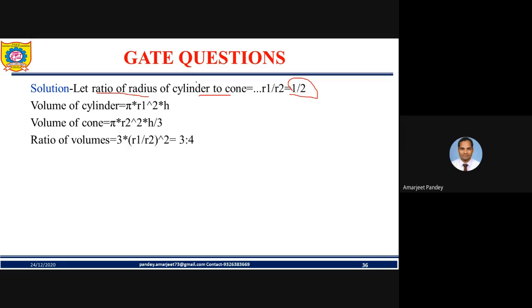Okay, we are considering the ratio. Then the volume of the cylinder is again pi r square h, where R1 is the radius of the cylinder. The volume of the cone is 1/3 pi r square h, which we know, where the radius is R2. So what will be the ratio of volumes? Just divide it, and you get this. So the answer will be 3:4.